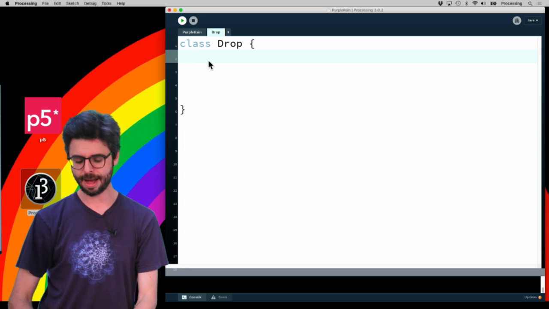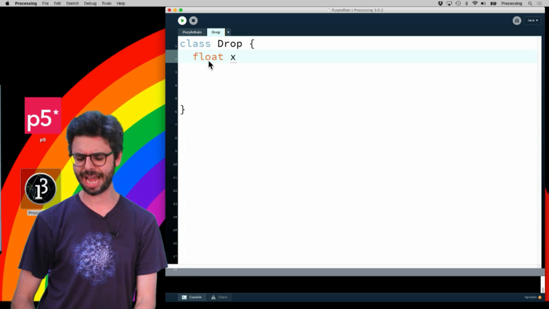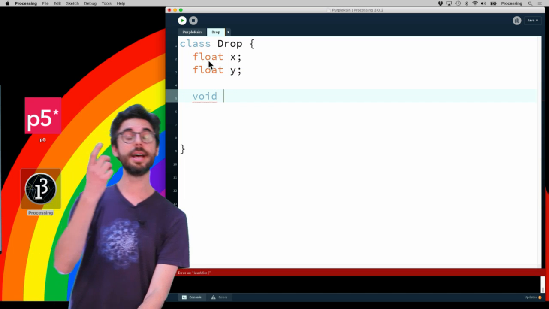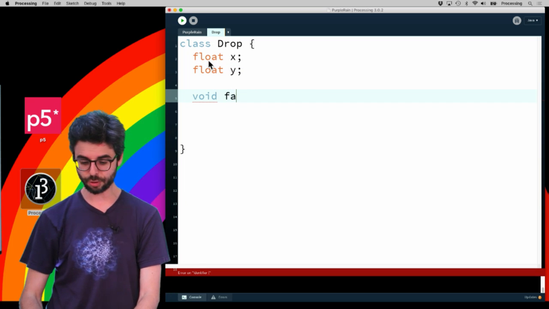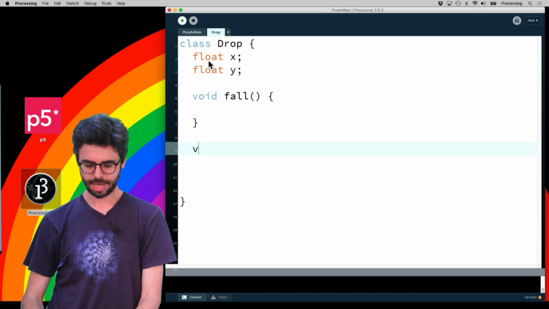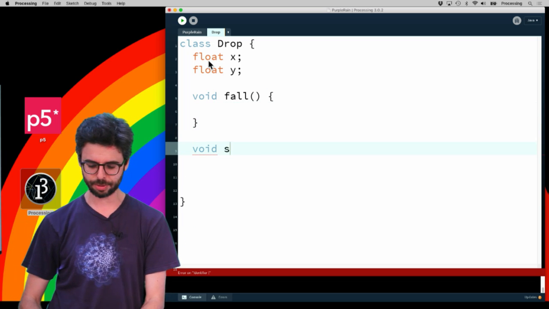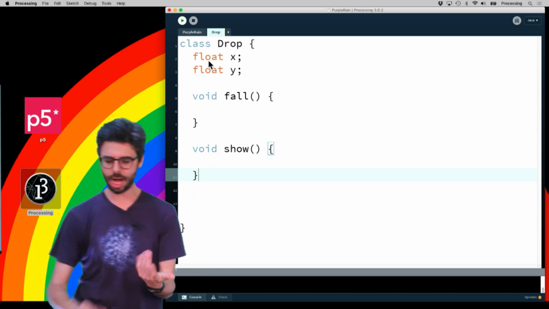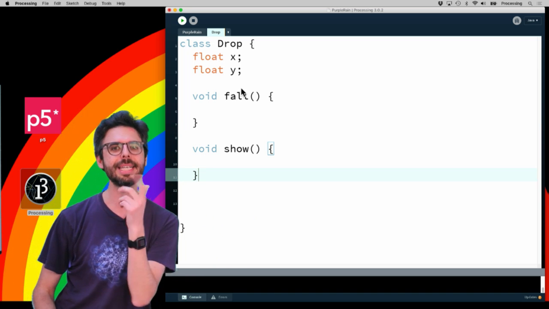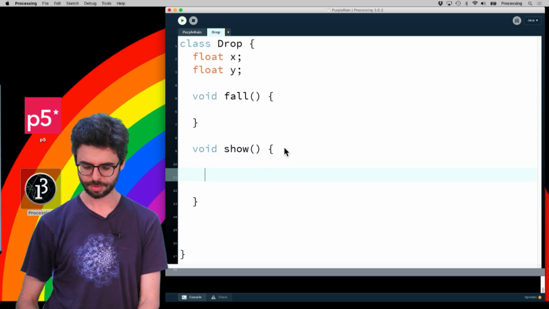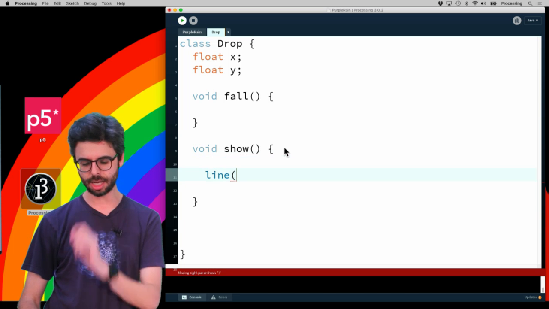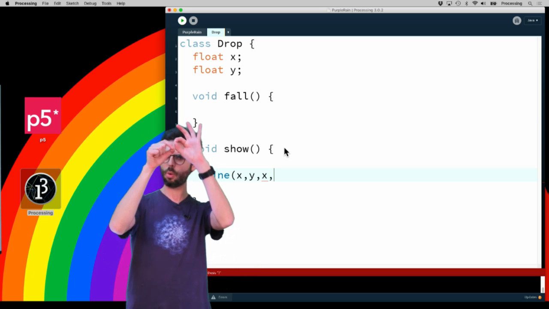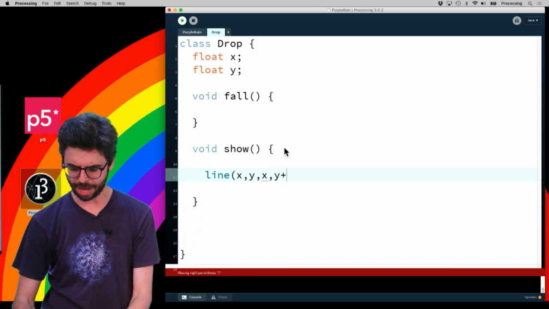You'll see that. I'm going to say this drop is going to have an x, and this drop is going to have a y. And then I need a function for the raindrop to fall, and a function, I'm going to call it show, for the raindrop to be rendered on the screen. So what do I want my drop to look like? Let's have the drop be a line. I think that might look like rain. A line at x and y to x and what? How about y plus something? How about y plus 10?